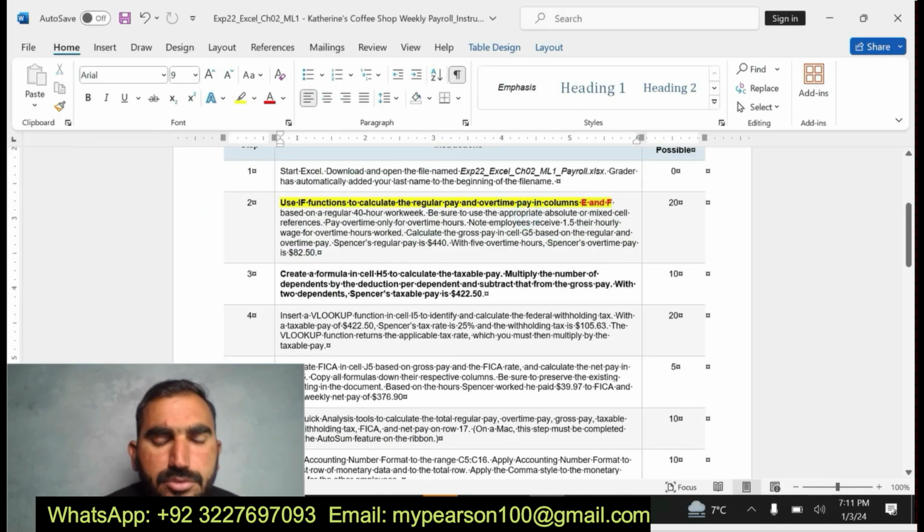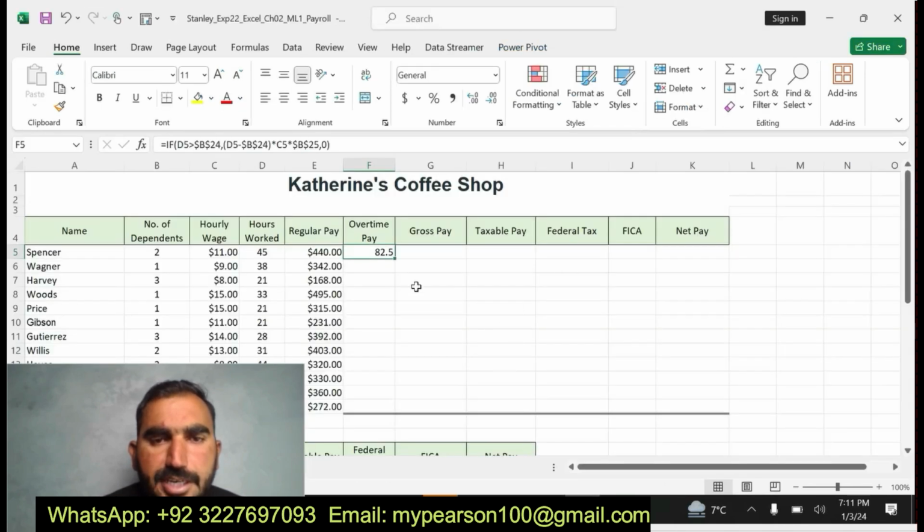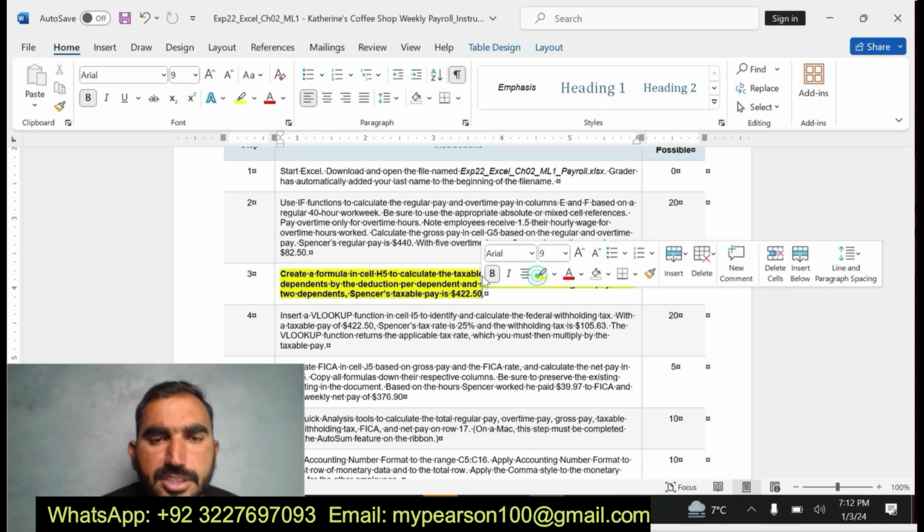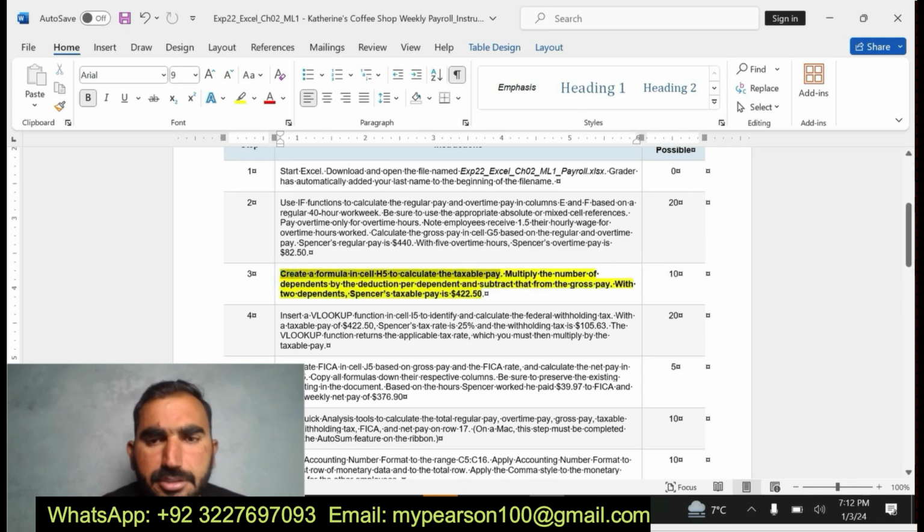I found the value. Now I can easily do step number 3 because I have found the values, that is 82.50. Using the fill handle I am going to fill the formula into my remaining cells. I have completed. Now create a formula in H5. It's easy: multiply the number of dependents by the deduction per dependent and then subtract.